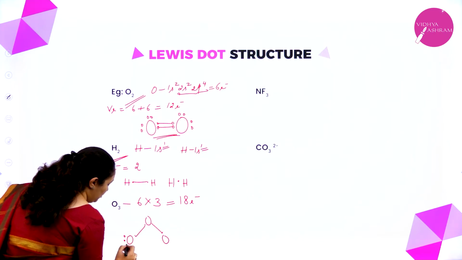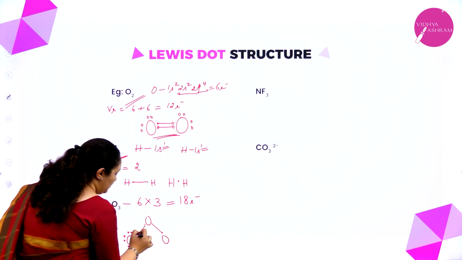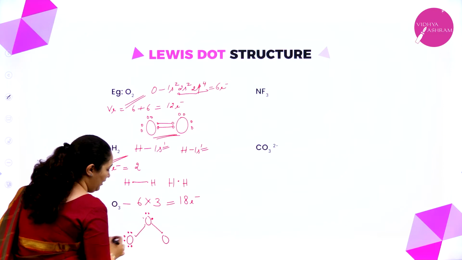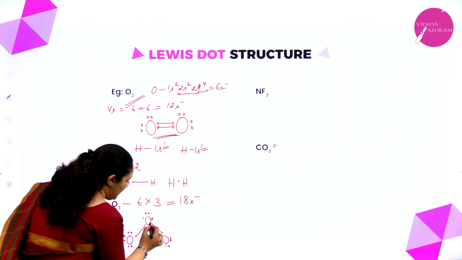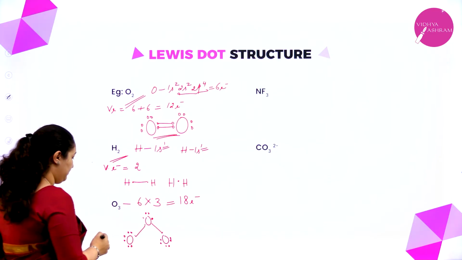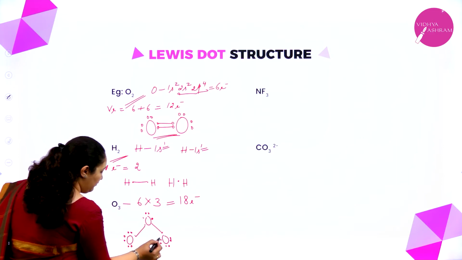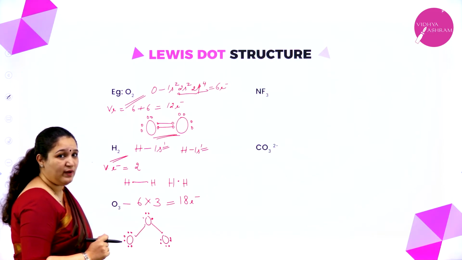So I'll put here 1, 2, 3, 4, 5, 6, 7, 8. So this has got 8 electrons now. Similarly, I'll put here 1, 2, 3, 4, 5, 6, 7, 8. So this has got 8 now. Similarly, here also 8. But are there 18 electrons around? Now I will check: 1, 2, 3, up to 20. 20 electrons I have put. That means there is something wrong over here, isn't it?